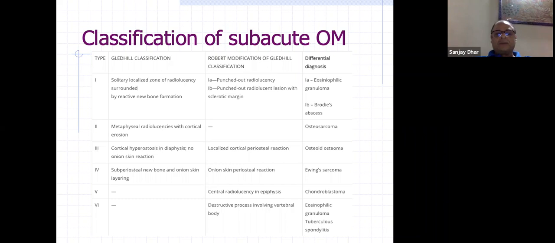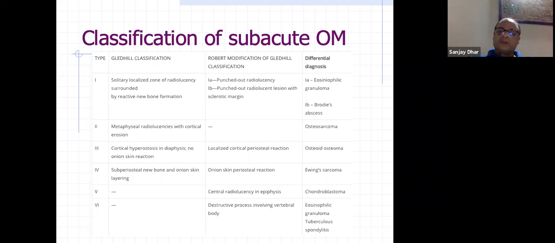Then grade 3 is the localized cortical periosteal reaction. You might suddenly see periosteal reactions, or a diffuse onion skin periosteal reaction, which is confused with Ewing sarcoma, because Ewing sarcoma is a differential diagnosis for acute osteomyelitis. Many times you can miss it, so you have to always keep that as a differential diagnosis in the pediatric age group.